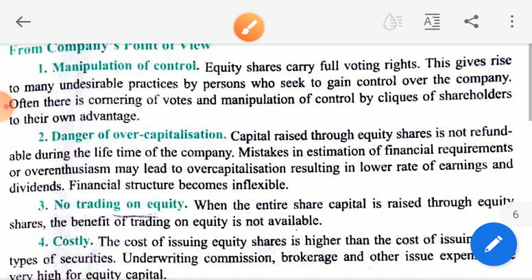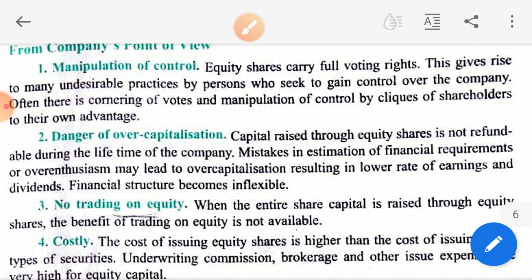This point I have told you, trading on equity in chapter number 2. So you don't get the benefit of trading on equity because you have already engaged the entire capital as share capital. Okay. So the rate of dividend will be very low. If there are more and more shareholders, the rate per shareholder will be reduced automatically, isn't it?